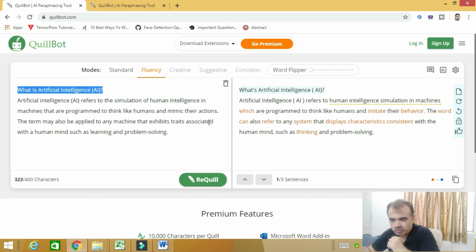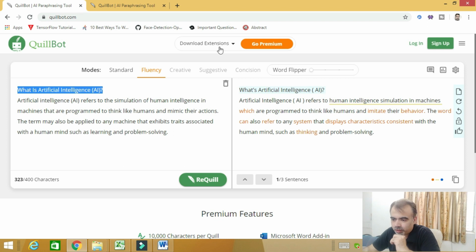But I found this software a little bit tough, and there are two reasons that I found it less efficient than Spinbot. Number one, it is just flipping the words, not changing the complete sentence. And another thing, the limitation of the free version: they give you only 400 characters, whereas Spinbot gives you 10,000 characters at a time.